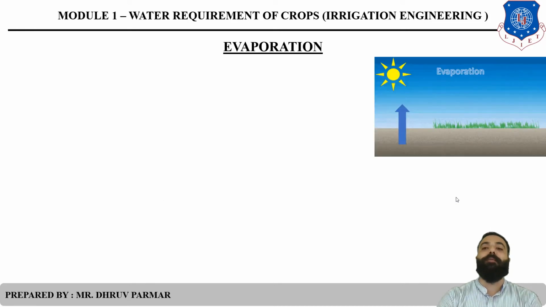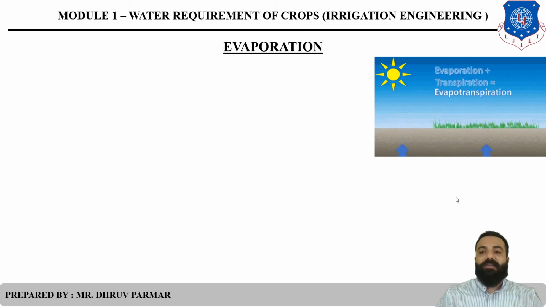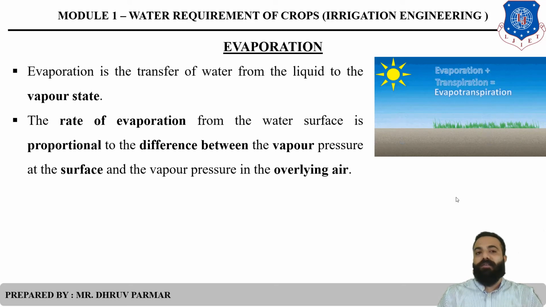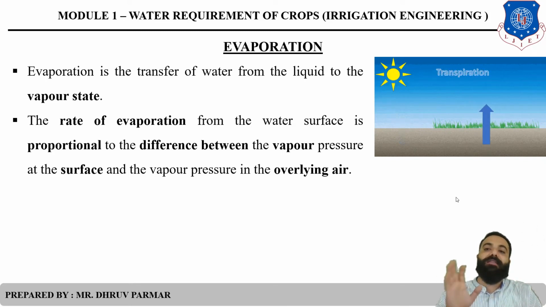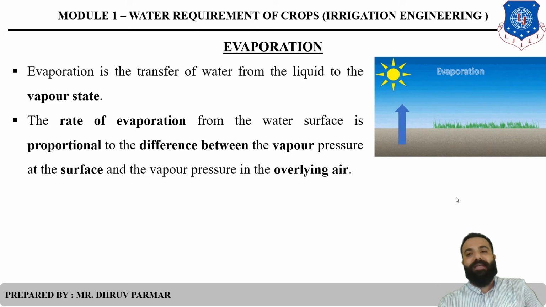Then evaporation. You are already aware of what evaporation is. Evaporation converts water from liquid state into vapor. Clear? How much evaporation occurs depends on the surface temperature and the overlaying air temperature. The rate of evaporation from the water surface is proportional to the difference between the vapor pressure at the surface and the vapor pressure in the overlaying air.